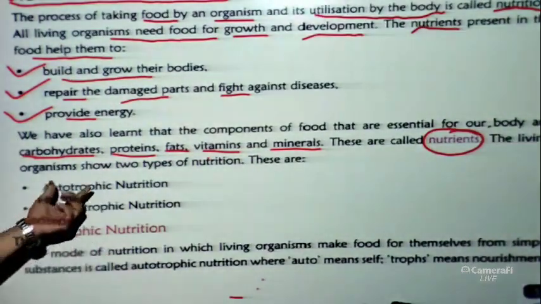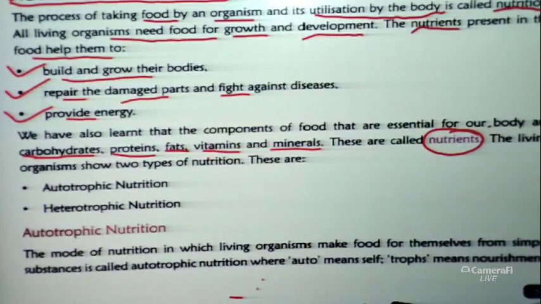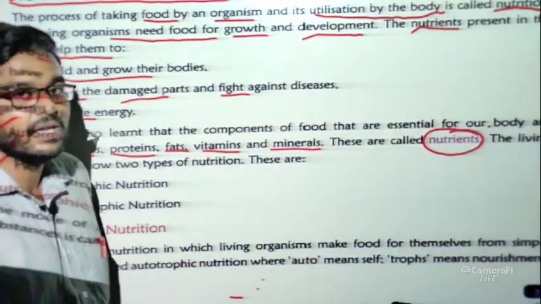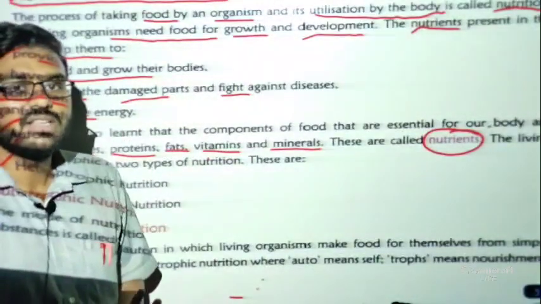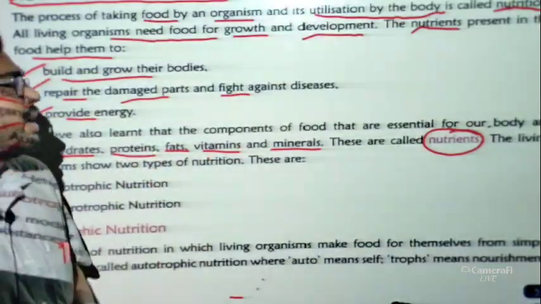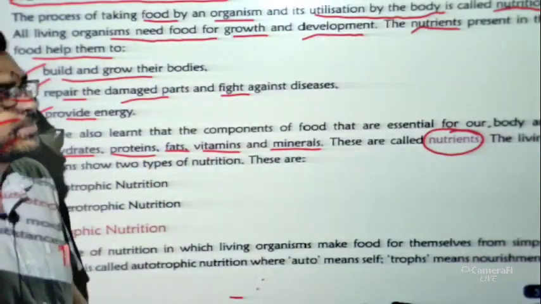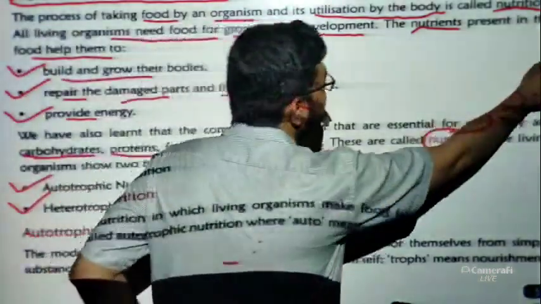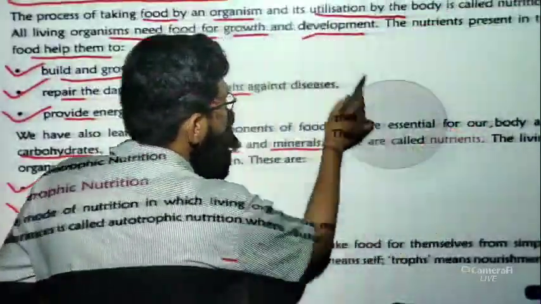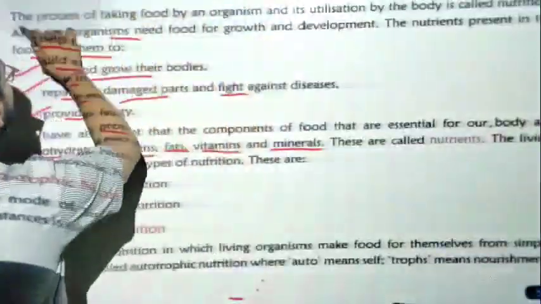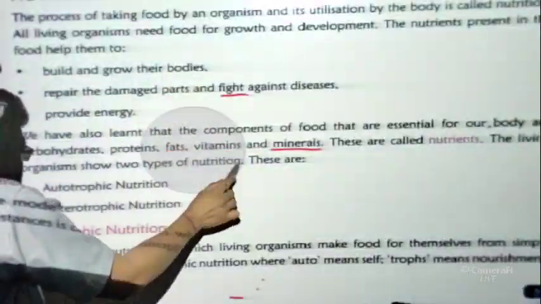The living organism shows two types of nutrition. We have already discussed: first is autotrophic nutrition, second is heterotrophic nutrition. I hope students this part is clear. This is the introduction part, the very basic part of the chapter. Now we are going to enter the main course of the chapter. Let me rub all these things first.